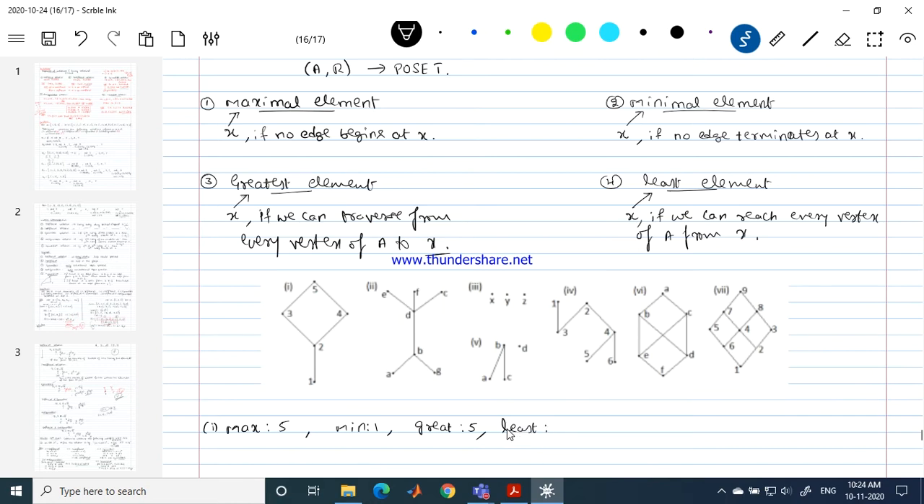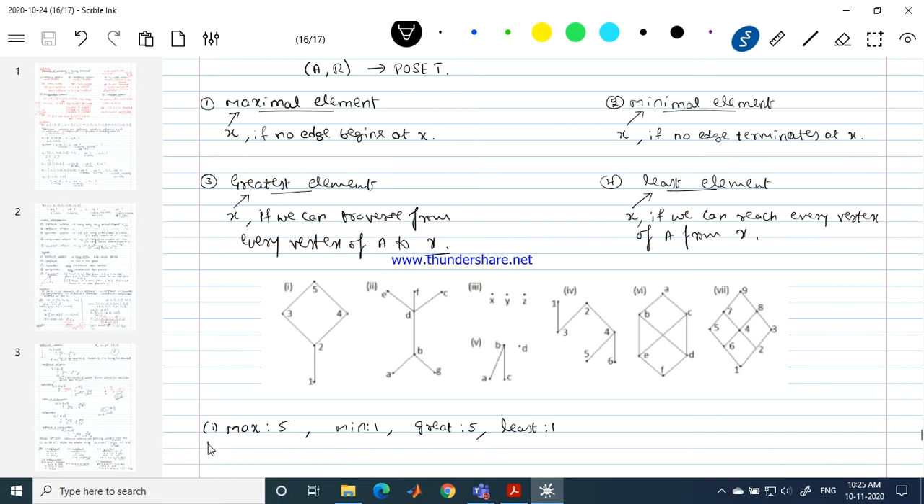Least element? The element from which you can reach all the remaining elements. So from 1 we can reach 1, 2, 3, 4, 5. So 1 is the least element because, starting with 1, you can reach every remaining element of the set. You can reach 2, 4, 3 as well as 5. So 1 is the least element in this example.